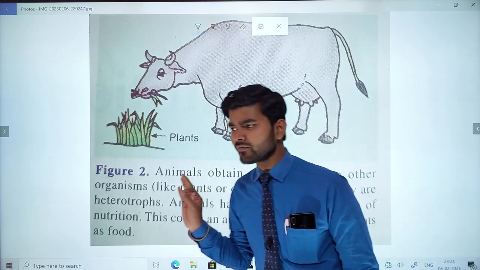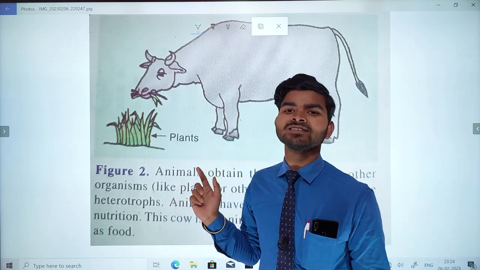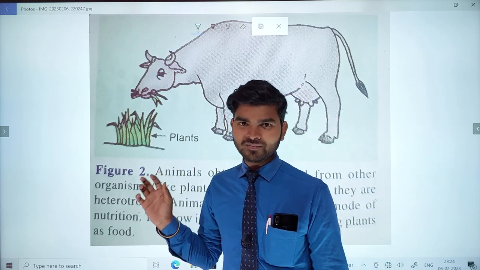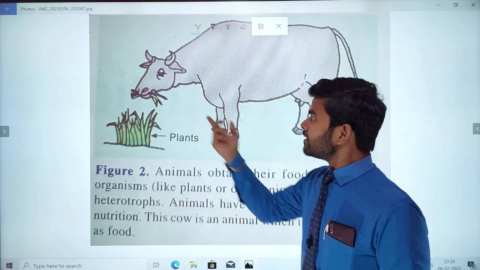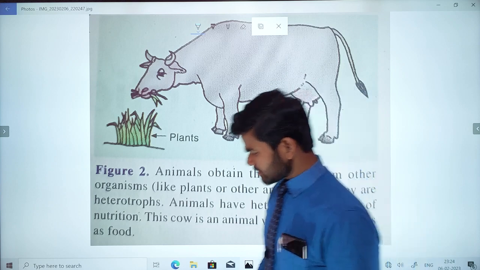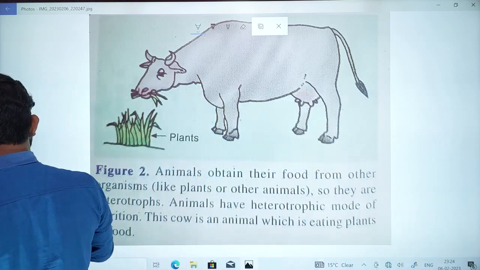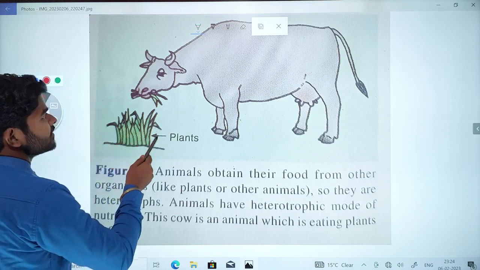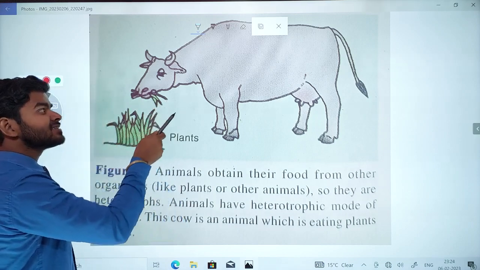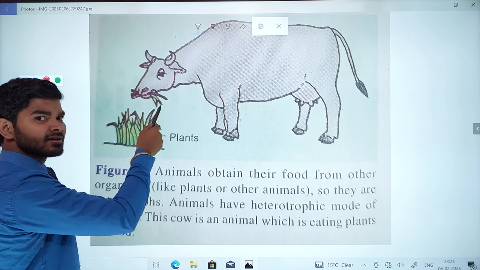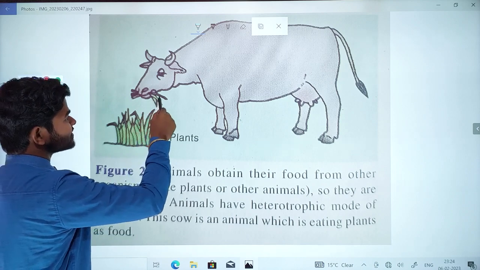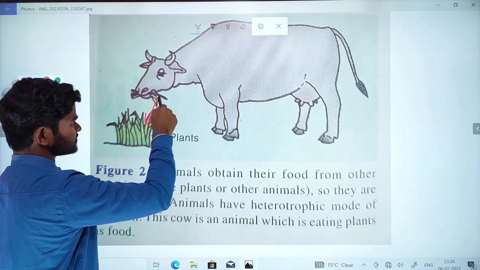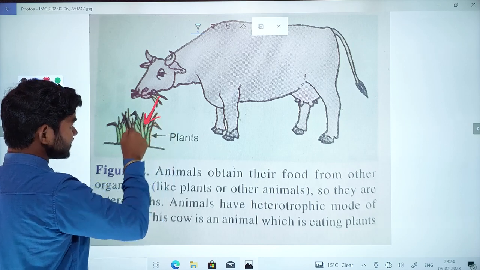Do you want to find proofs? Of course, yes, because I like proof. You like proof? I am also. Here you can simply look that the cow cannot prepare its own food. The proof here is that they are eating green plants.